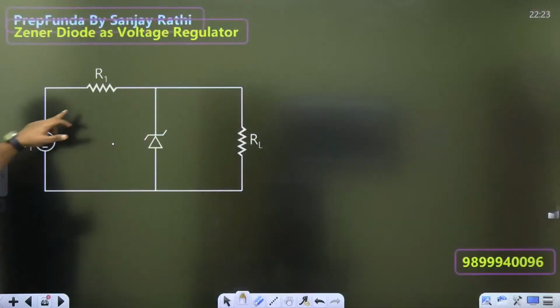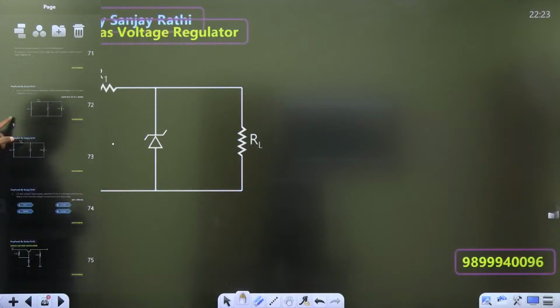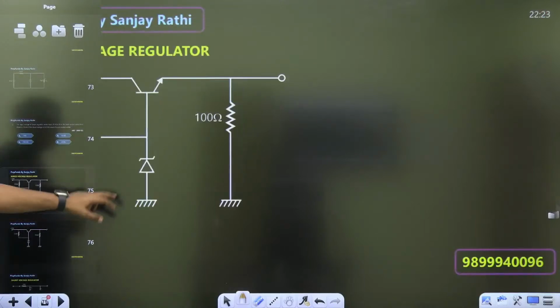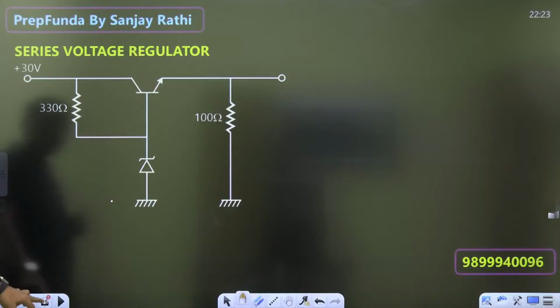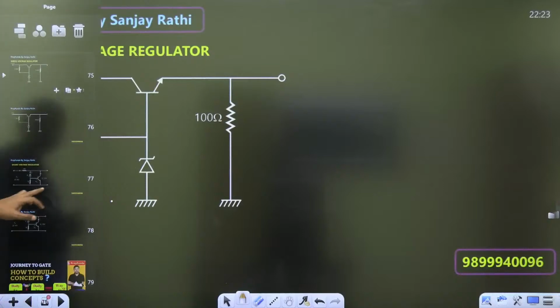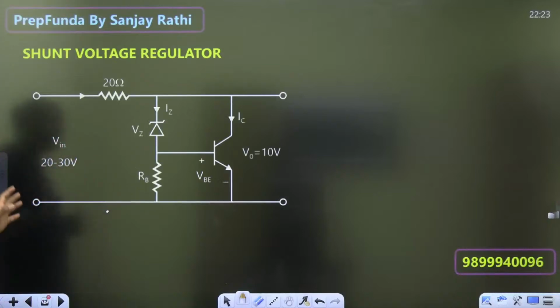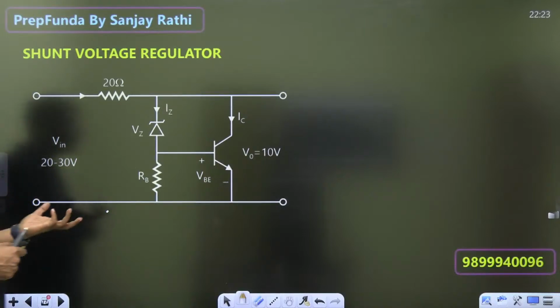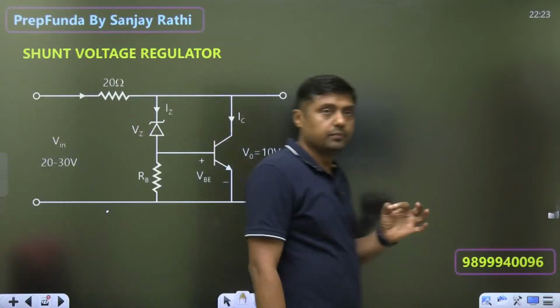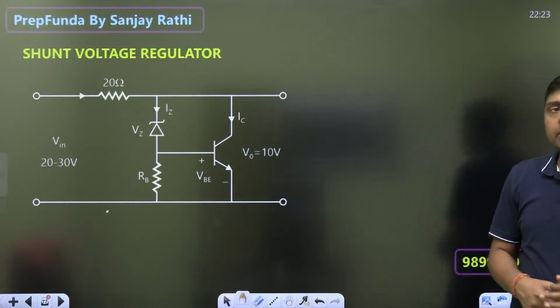That is the case. This is by using Zener diode, voltage regulator by using Zener diode. This is called what? Series voltage regulator, complete detail about that. And that is what? Shunt voltage regulator, complete detail about that on Prep ka Funda, 10 minutes only.